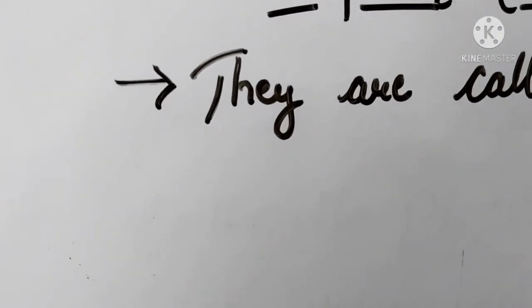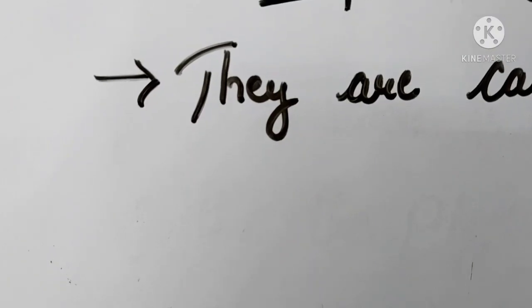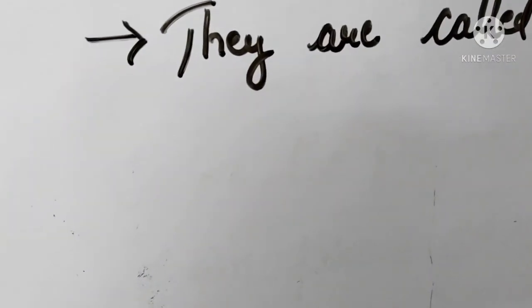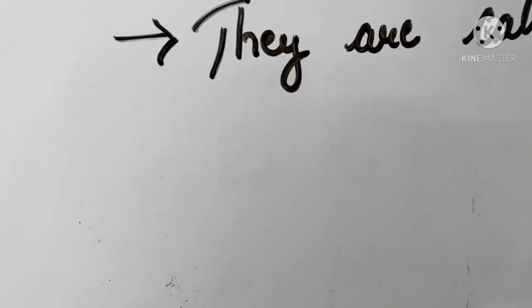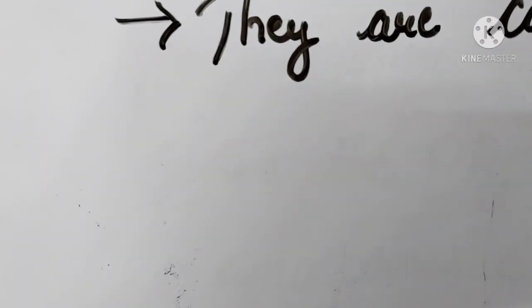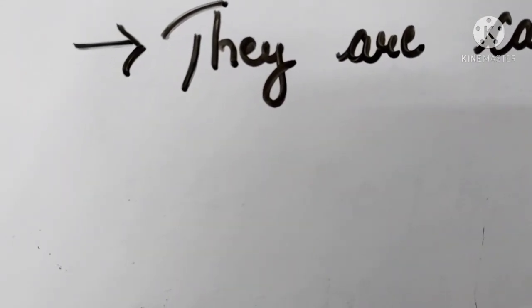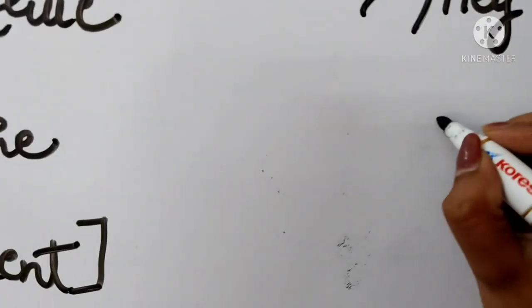Why are they called pseudo solids? Because of the irregular arrangement of the particles in them, they are called pseudo solids.